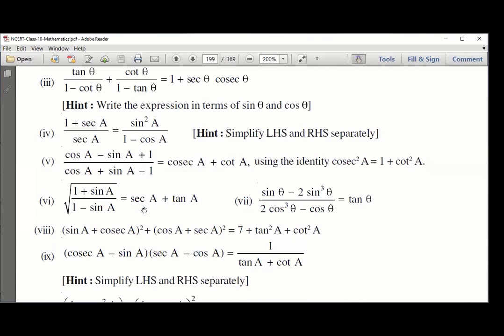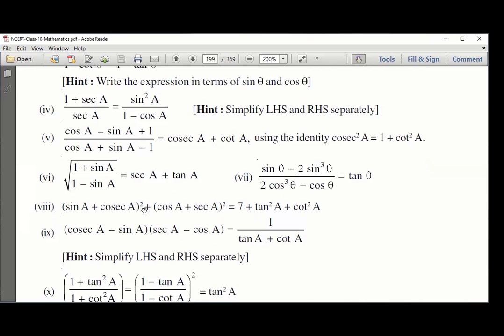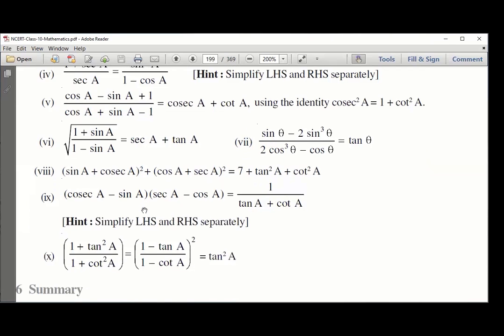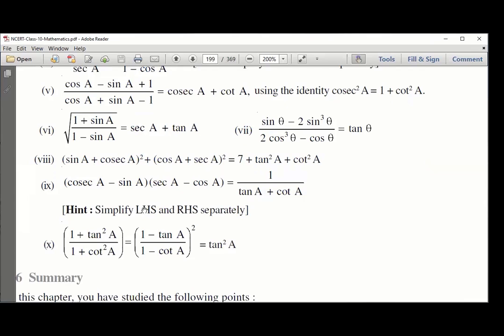Sixth we have done last yesterday. 8th we have done. Actually, we'll try the 10th one or we'll try the 9th one. You tell me which one you want to try.